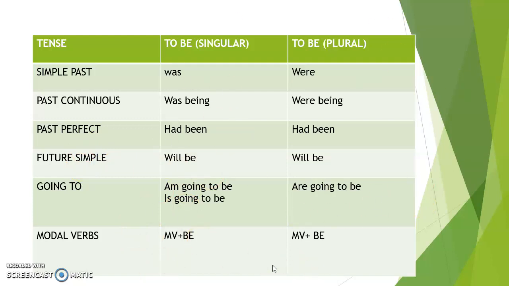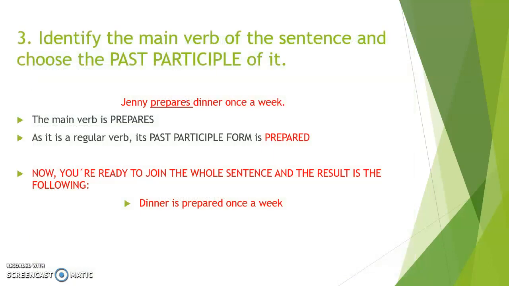Remember that this chart, you need to memorize it, but if you don't want to memorize it right now, you can go back to the chart and there is no problem. But be very careful that you choose the right auxiliary verb, the one that you need. Okay, very well done. So the last step is the easiest one. As I was telling you, the other ones tend to be more complicated. But with step 3, we are not going to have any problem, because we only have to identify the main verb.